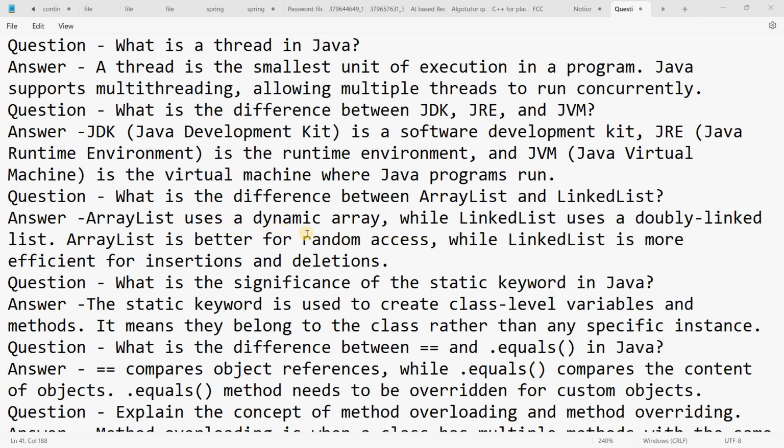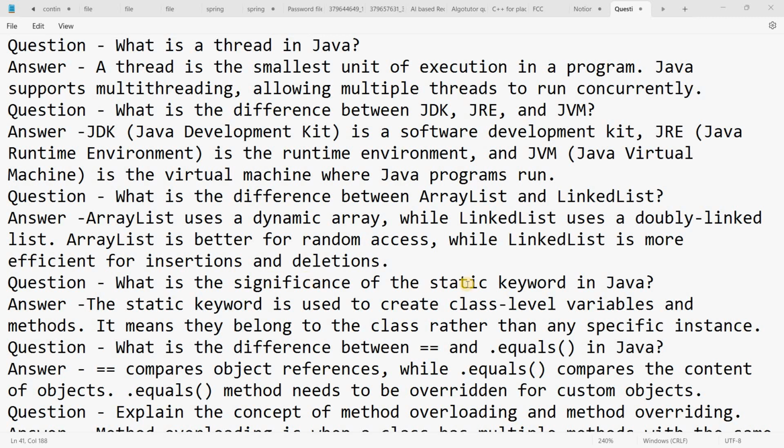ArrayList uses a dynamic array, which means using ArrayList we can make a dynamic array. In a simple array we can make only a static array, and through ArrayList we make a dynamic array. And LinkedList uses a doubly linked list, where each node has data and its address. ArrayList is better for random access, while LinkedList is more efficient for insertion and deletion.